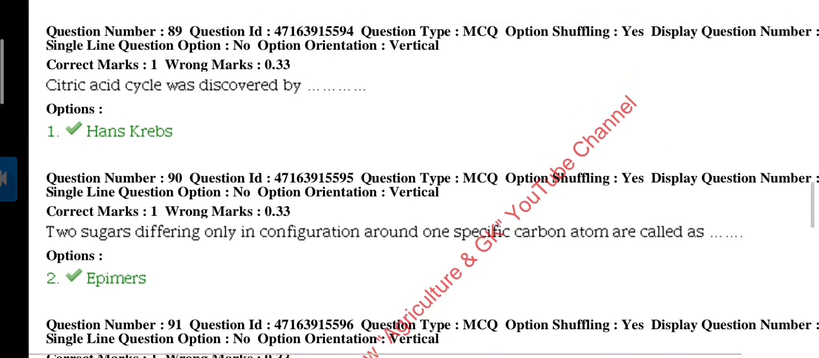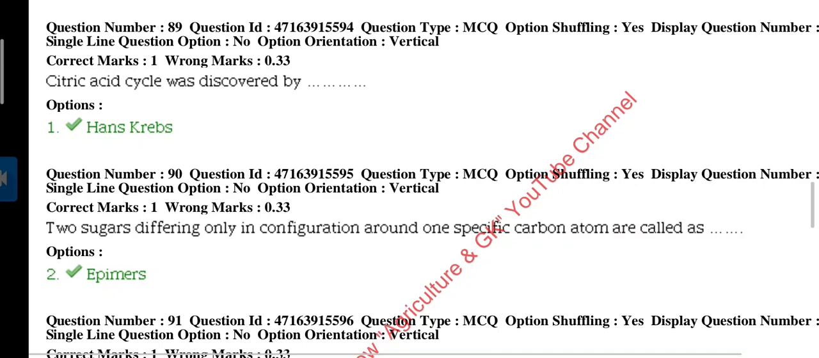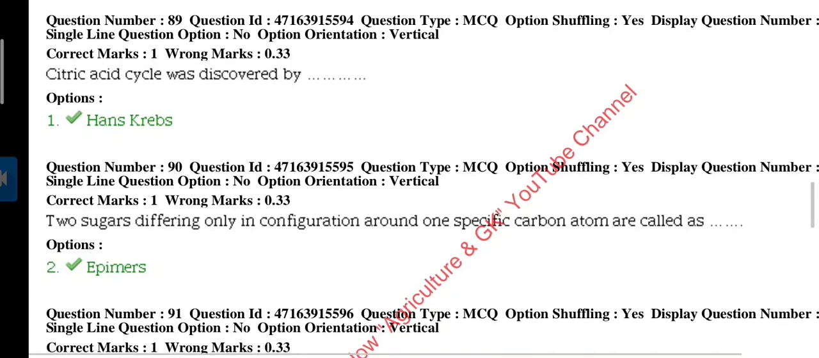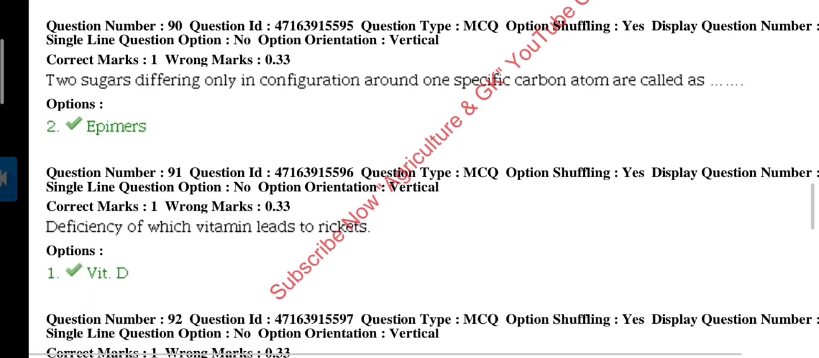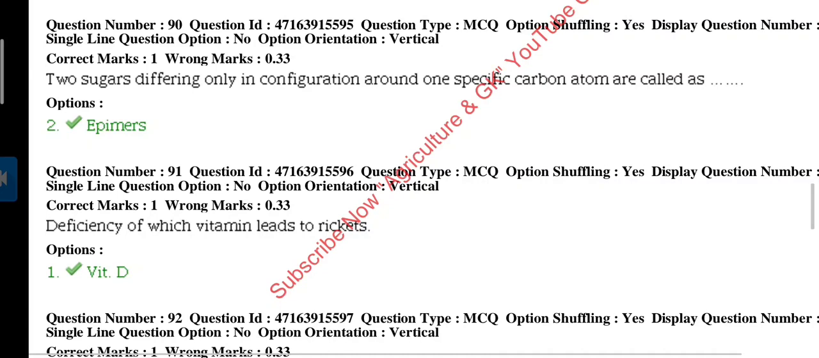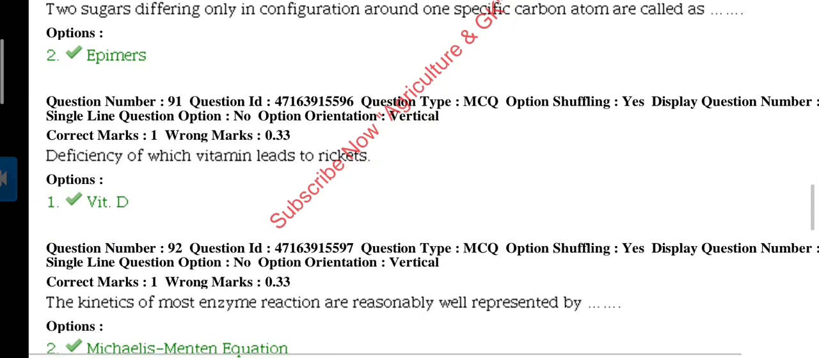Question 89. The citric acid cycle was discovered by the scientist Hans Krebs, and it is also known as the Krebs cycle. Question 90. Two sugars differing only in configuration around one specific carbon atom are called epimers.